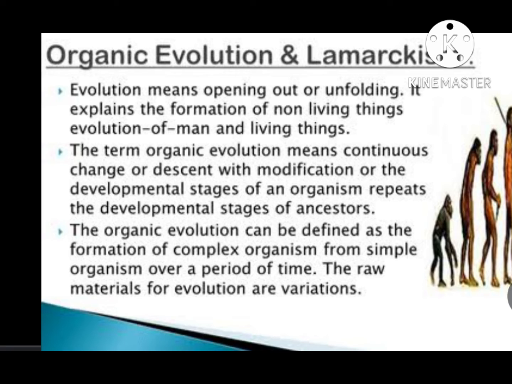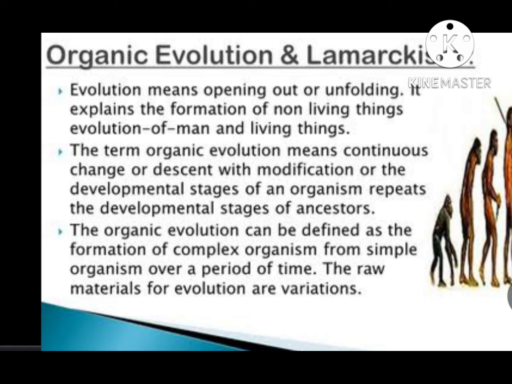And then neo-Darwinism. It is also called the modern concept of organic evolution, the genetical theory of natural selection or the synthetic theory of natural selection. Charles Darwin, Fisher, Muller, T. Dobzhansky, Stebbins, J. B. S. Haldane, Sewall Wright and others worked on this neo-Darwinism. This neo-Darwinism is based on two theories. Which are those? The organic evolution of Darwin and the mutation theory of Hugo de Vries.